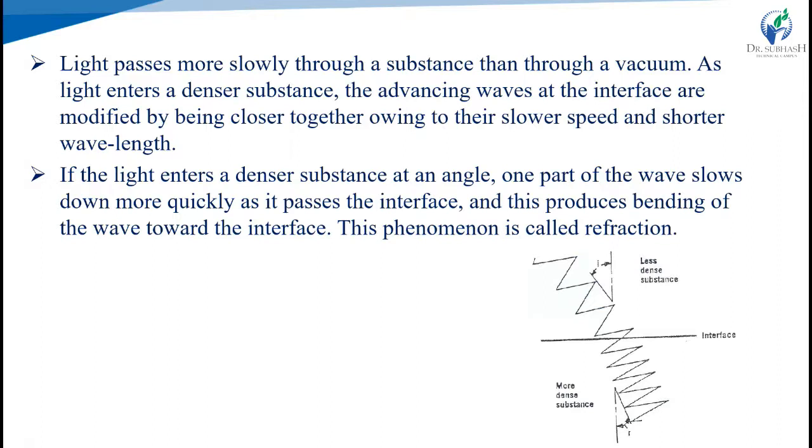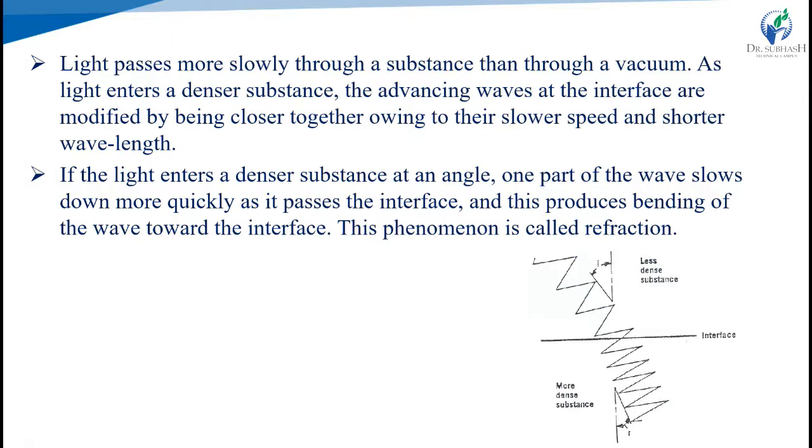So that we have to calculate. When a beam of light passes slowly through a substance compared to a vacuum: in the vacuum the velocity of light is much faster than when it passes through any substance, the sample or liquids like that. So the light passes more slowly through the substance than through the vacuum.